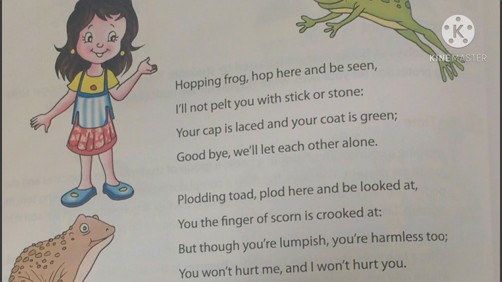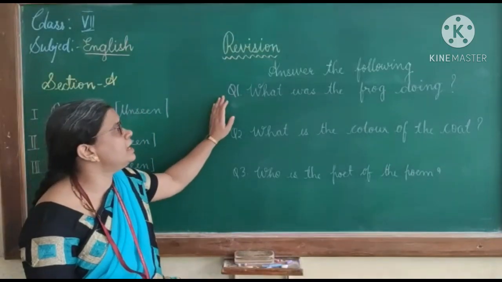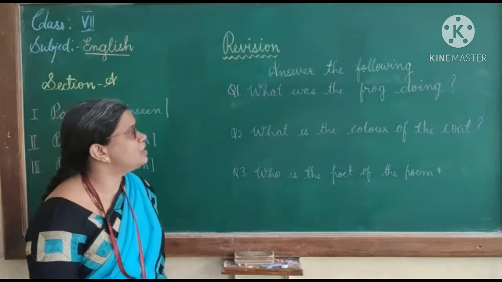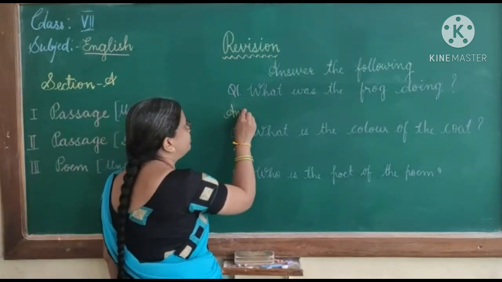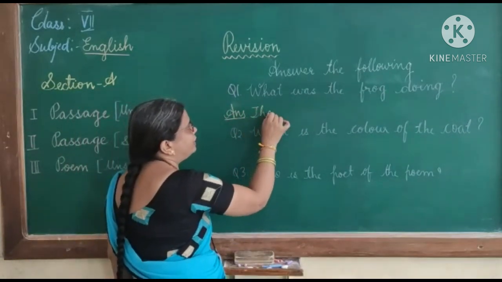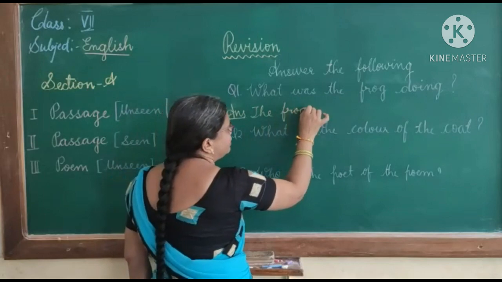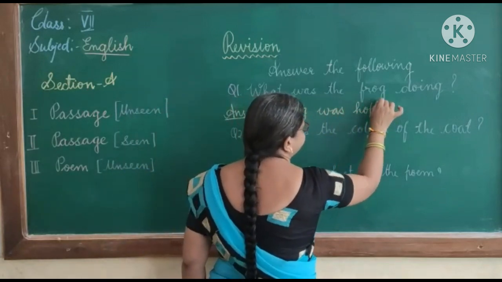This poem is written by Christiana Rossetti. After reading the poem, let us see the answers for the questions. What was the frog doing? What is the answer? After reading the poem again, you will find that the frog was hopping. What was the frog doing? The frog was hopping.